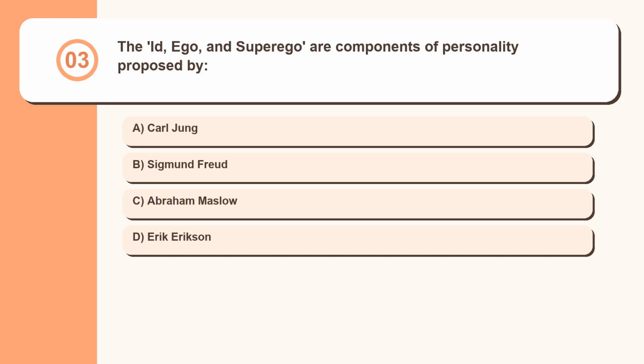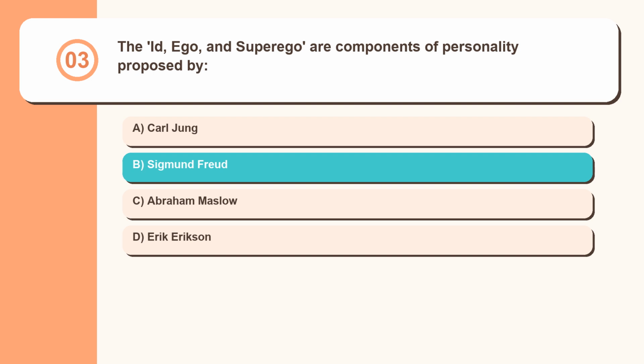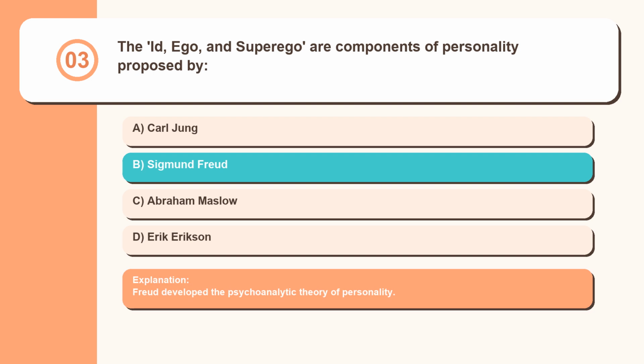Question 3. The id, ego, and superego are components of personality proposed by: Carl Jung, Sigmund Freud, Abraham Maslow, Erik Erikson. Freud developed the psychoanalytic theory of personality.